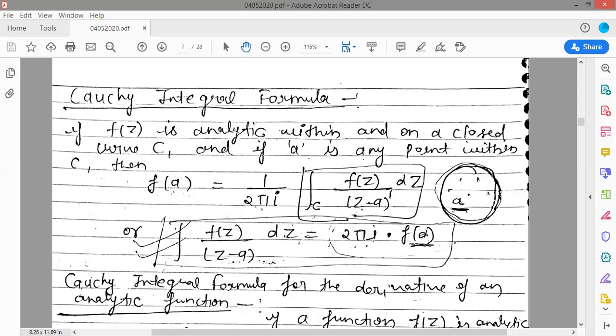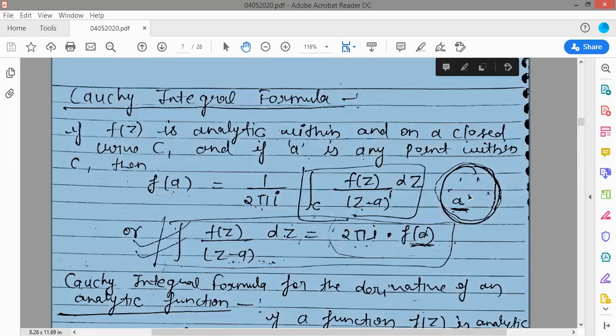So this is another theorem, and it is just saying: take a point a here, which is your singular point, and at this point you will get the value f(a). The integral of f(z) upon z minus a dz is equal to 2 pi i into f(a). That means you will get the value 2 pi i into f(a), where f(z) is your analytic function. So the integral of f(z) upon z minus a dz equals 2 pi i into f(a).